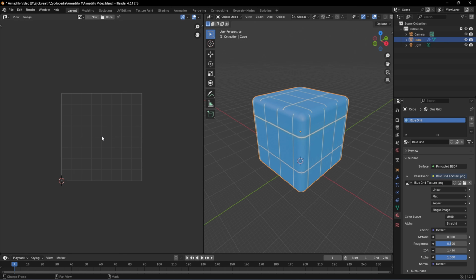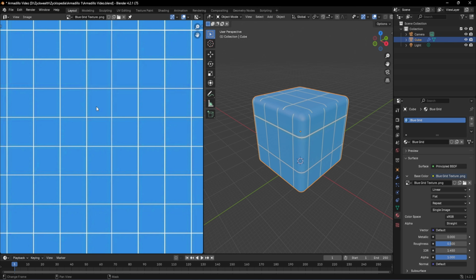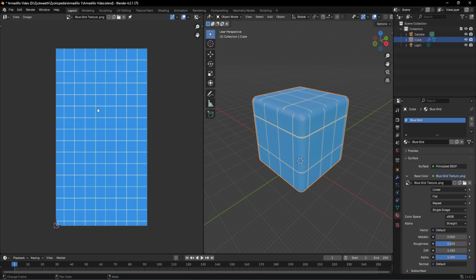Now in order to bring our blue grid, we can go towards this image icon and select our blue grid image. And if we zoom out, we can see our entire image like this. But we can't see anything on our screen, right? Like we can't use the scale options or the rotation, or we can't even move it anywhere. So in order for us to have this flexibility, we need to go towards the secondary viewport.